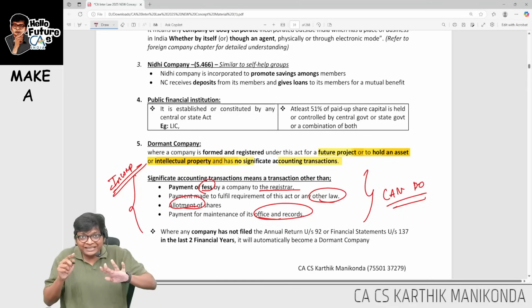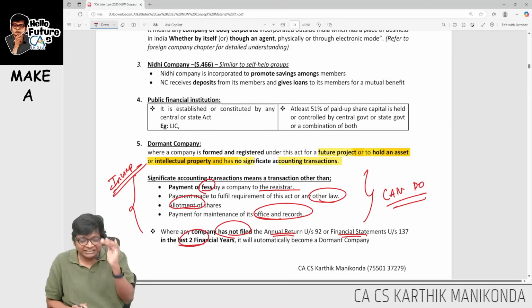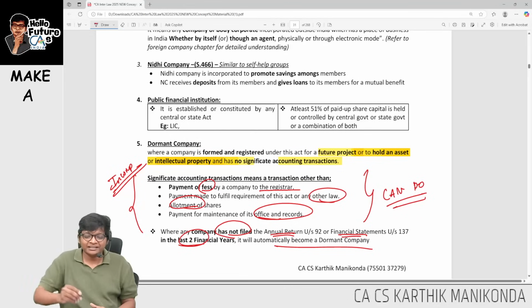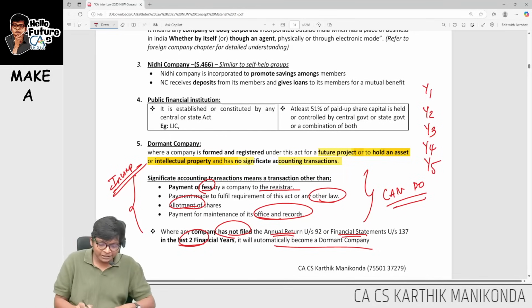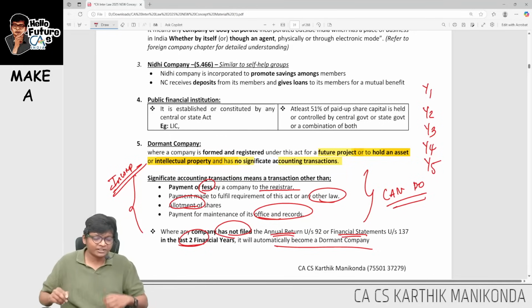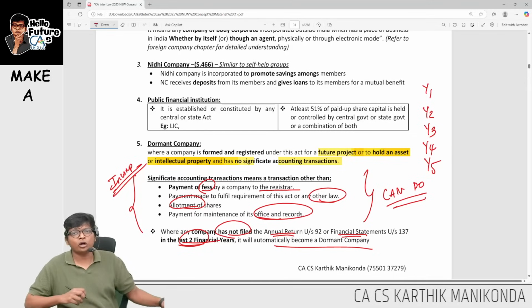Sir, can other companies become dormant companies? Yes, if a company has not filed annual return or FS in the last 2 financial years consecutively, it becomes a dormant company. Sir, year 1 I filed, year 2 I filed, year 3 I didn't file, year 4 I filed, year 5 I didn't file, then it's not a dormant company. They're talking about 2 years. If they have not filed in the last 2 financial years, then it becomes a dormant company.